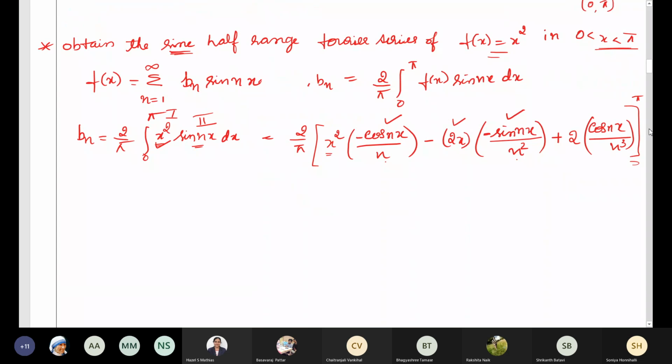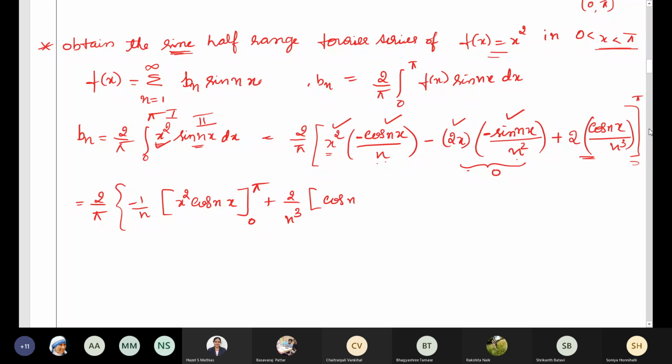We can check that for x equal to 0 and pi, sin nx will be 0, therefore the middle term will be 0. Next we need to put the limits for the remaining terms. So we have 2 by pi. Here there is minus 1 by n, so we can take that outside. Minus 1 by n into what is remaining? x square into cos nx, and the limits vary from 0 to pi. So this middle term will be 0. Last term will be 2 by n cube into cos nx, limits varying from 0 to pi. Let us put the limits.